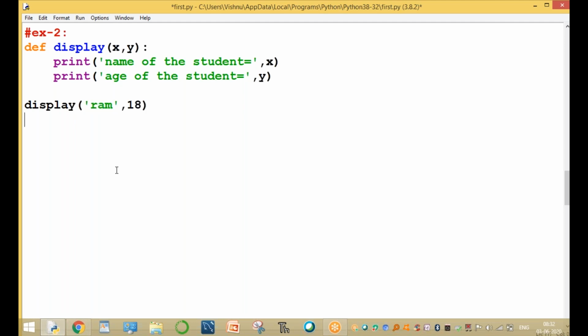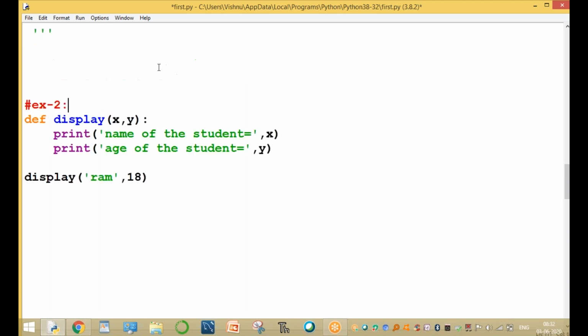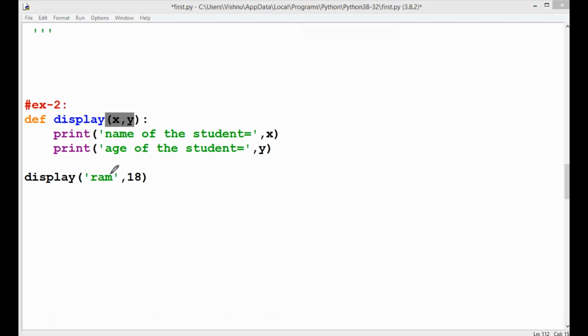Clear. Here we are calling a function. The function name is display, and these are the actual arguments. Here the actual arguments are Ram and 18. The formal arguments are x and y. The value Ram is assigned to x and 18 is assigned to y. This is the first one.